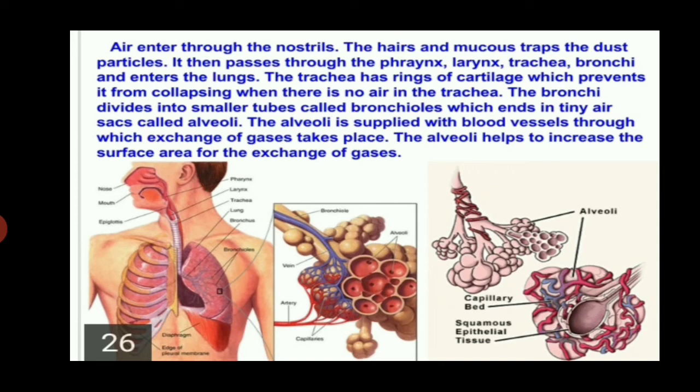Now we talk about the path of air in respiration. Air enters through the nostrils, where hair and mucus trap the dust particles. It then passes through the pharynx, larynx, trachea and bronchi, and enters the lungs. The trachea has rings of cartilage which prevent it from collapsing when there is no air in it. The bronchi divide into smaller tubes called bronchioles, which end in tiny air sacs called alveoli. The alveoli are supplied with blood vessels through which exchange of gases takes place. The alveoli help to increase the surface area for the exchange of gases.